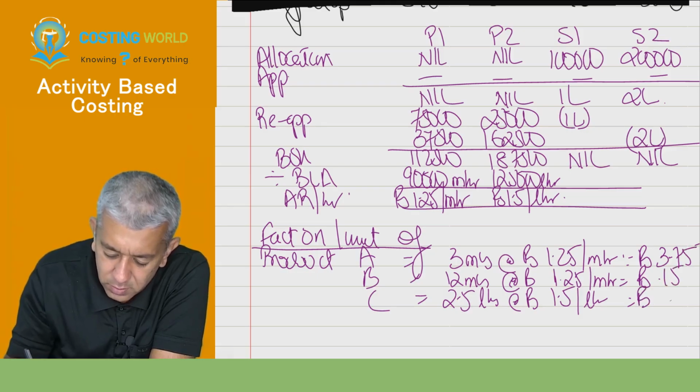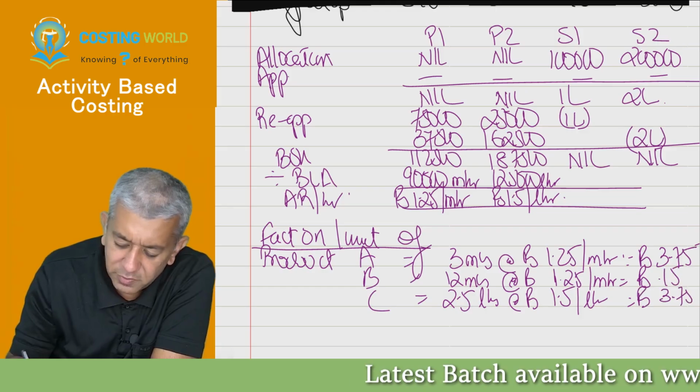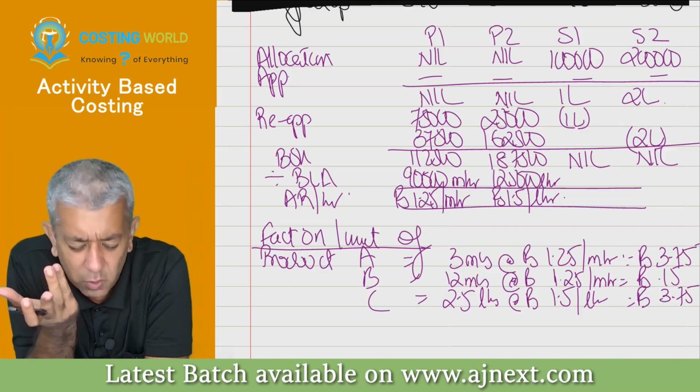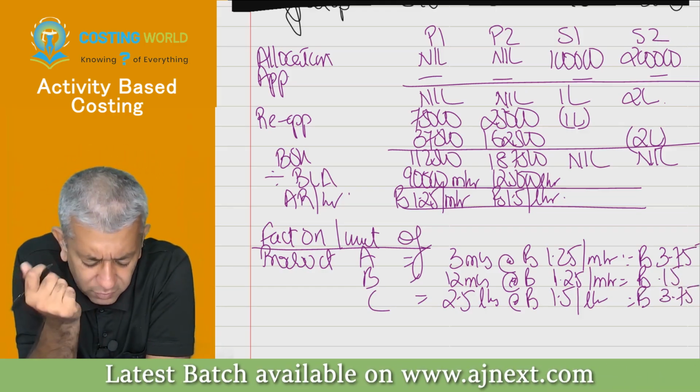15. Last one. 3.75. Okay. Now these are the answers that I could have given for absorption costing.